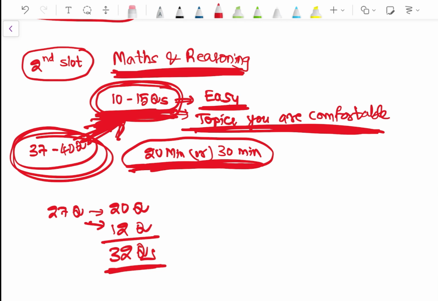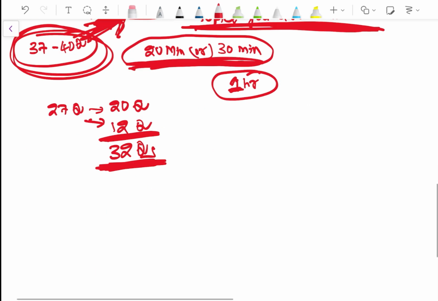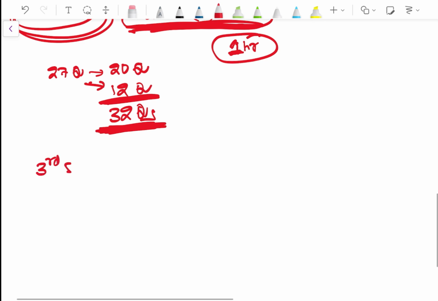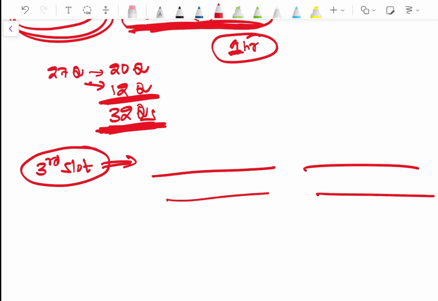So 32 questions right, then you are left with almost 1 hour. So then you try other questions, ठीक है. अगर आप मैथ्स और रीजनिंग में कंफर्टेबल हो, then you can take this second slot as the first slot. So that's what you need to do. So 32 questions right, then go to the third slot. Then here you will identify the questions, ठीक है, जो कर सकते हो तुम, then you will do them, again some 10 to 15 questions.